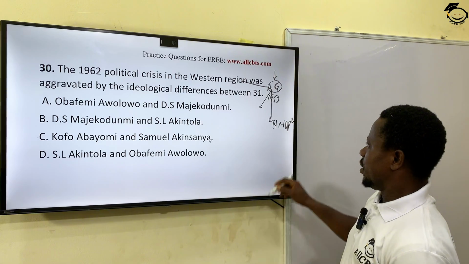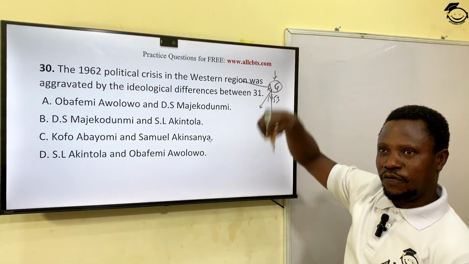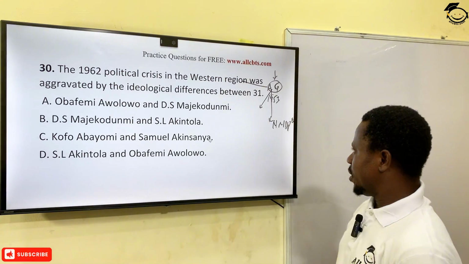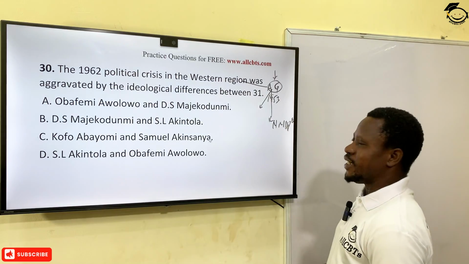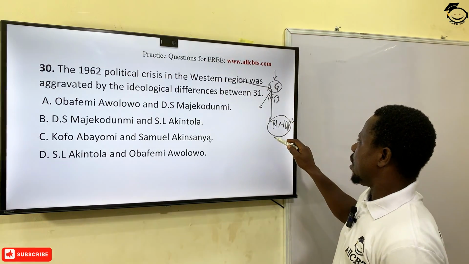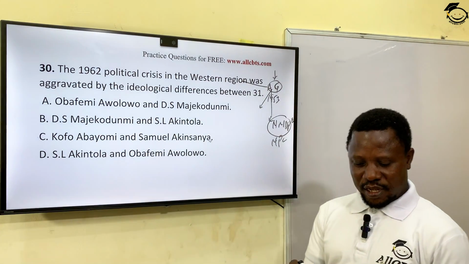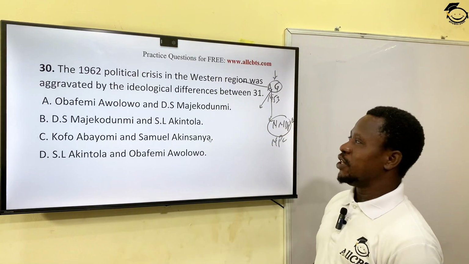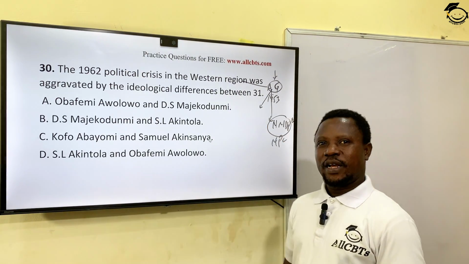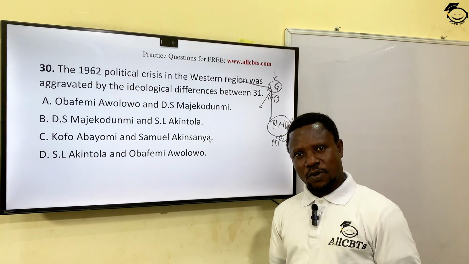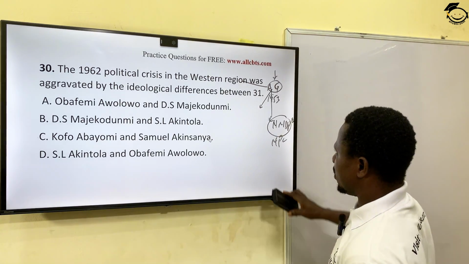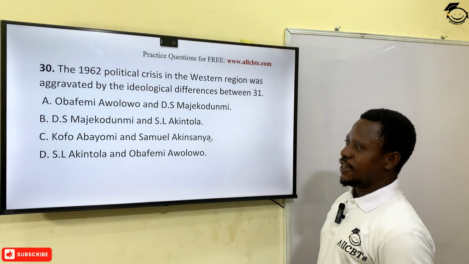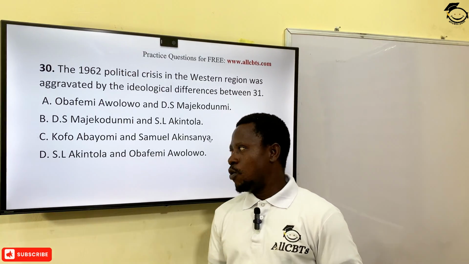NNDP2. Why 2? Because we already had the original NNDP before, which was the first political party formed in Nigeria in 1914 by Herbert Macaulay. So he had his own NNDP, and he now aligned with NPC, Northern People's Congress, the Hausa Fulani oligarchy. And that is what made them charge Awolowo for treasonable felony offense, which sentenced him to prison in the 1960s. So the correct answer to this is S.L. Akintola and Obafemi Awolowo, option D.